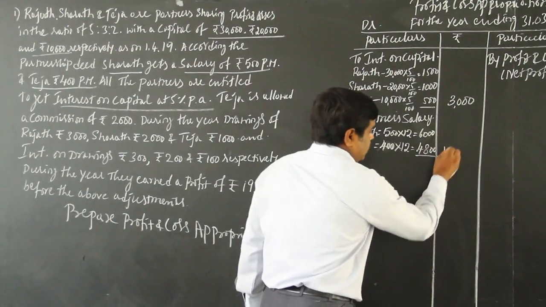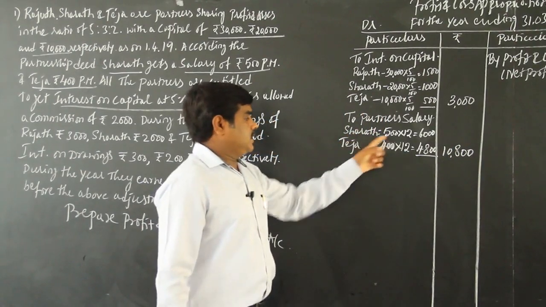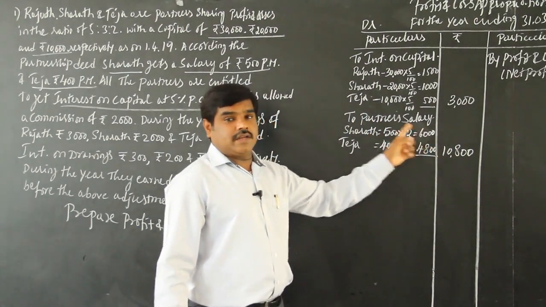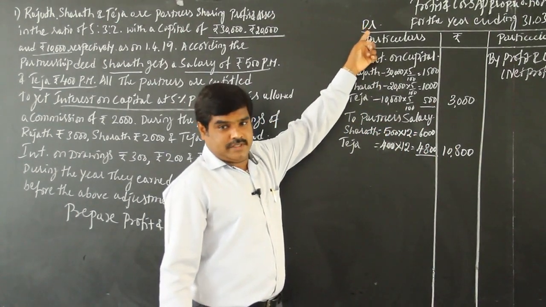4,800. Add this to 10,800 rupees. So total salary of Sharath and Teja is 10,800. So that's the two partners' salary. Partner salary is to be debited to the appropriation account because it is an expense.